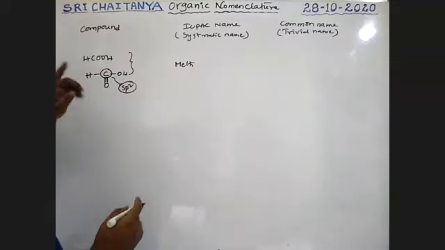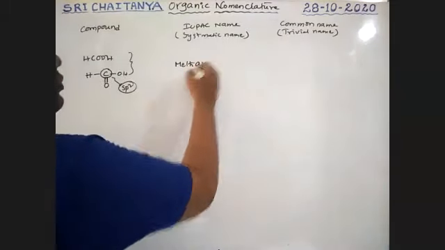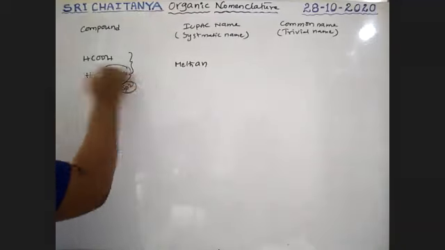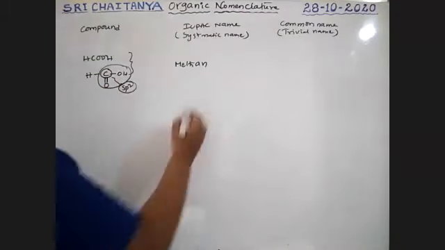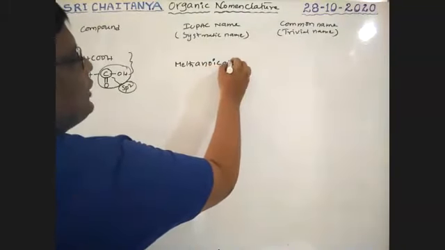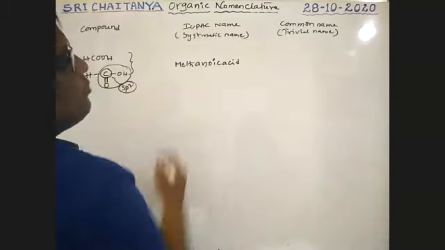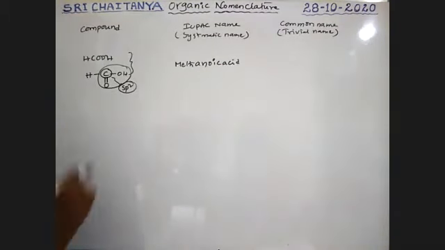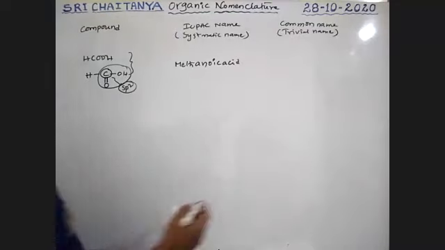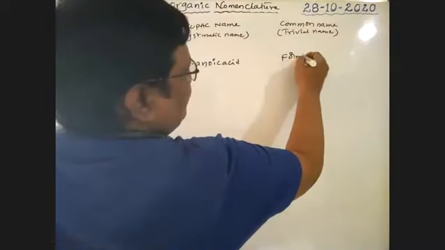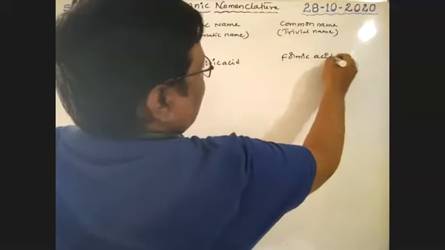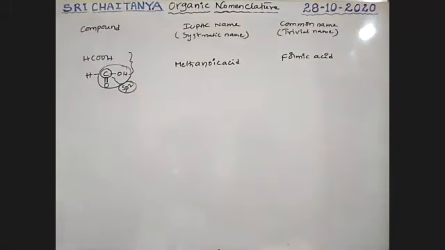No other carbon is there, therefore an. Because this is the functional group COOH, oic acid is used. That means e is replaced with oic acid. Therefore it is methanoic acid. But the common name is formic acid.